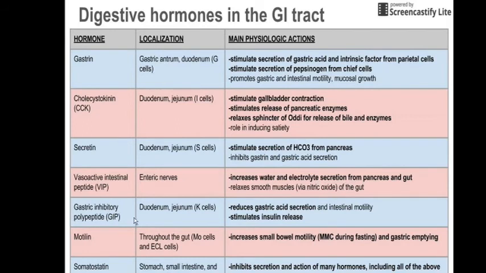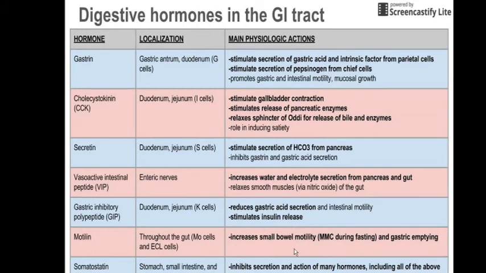Gastric inhibitory peptide, in the duodenum and jejunum. The name suggests inhibitory, meaning it causes inhibition of stimulation. There are two roles. One is the inhibition of gastric motility as well as the inhibition of gastric acid secretion, and one more role is to stimulate insulin release. So GIP is GIP1, GIP2. Motilin, throughout the gut, increases small bowel motility. The name itself, motilin, suggests increased bowel motility.